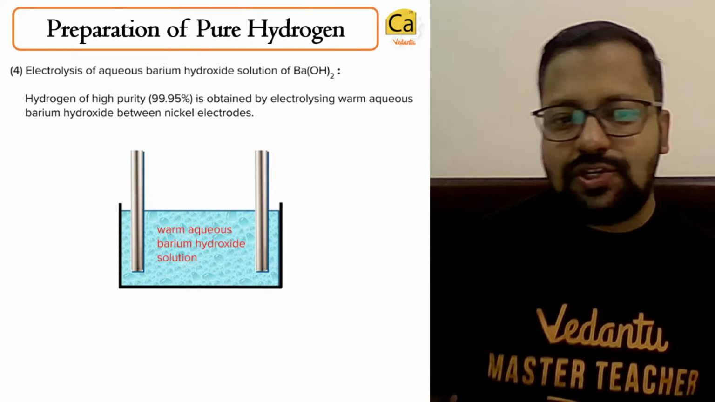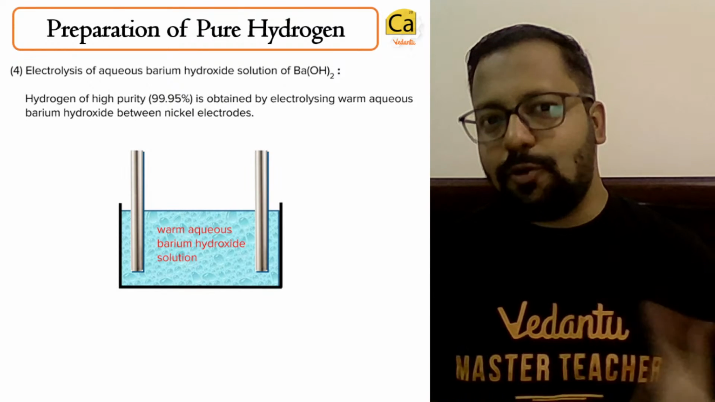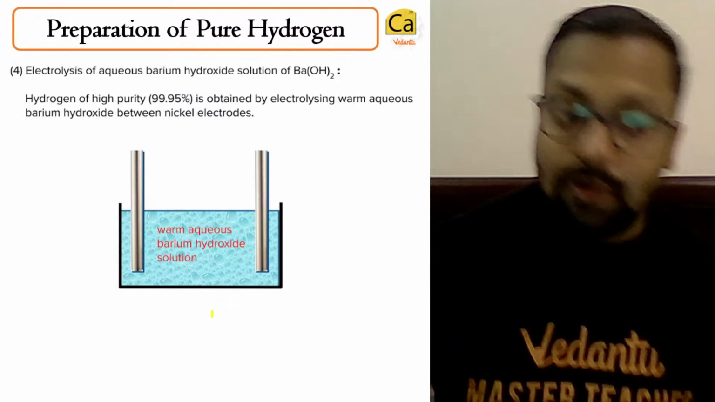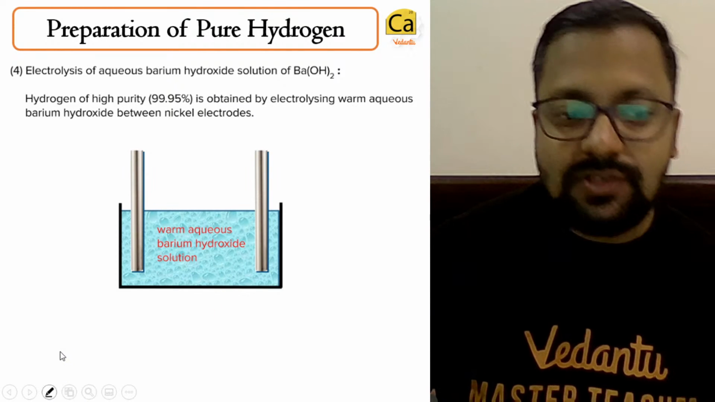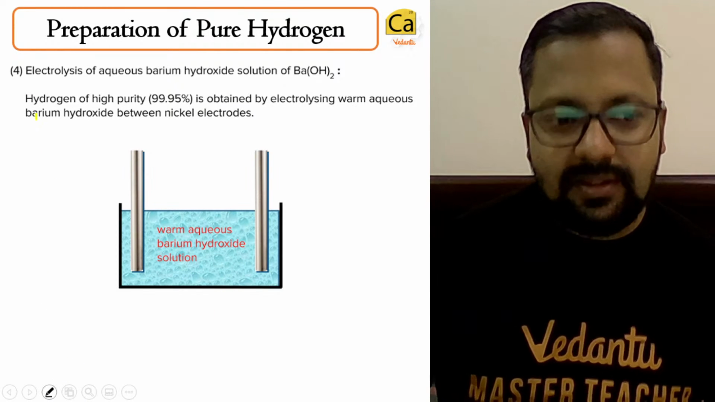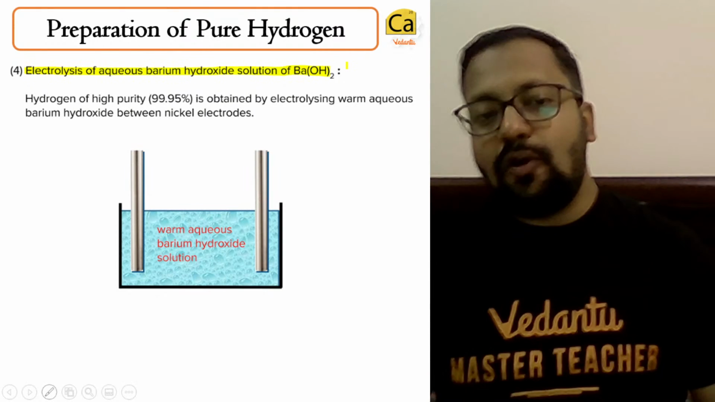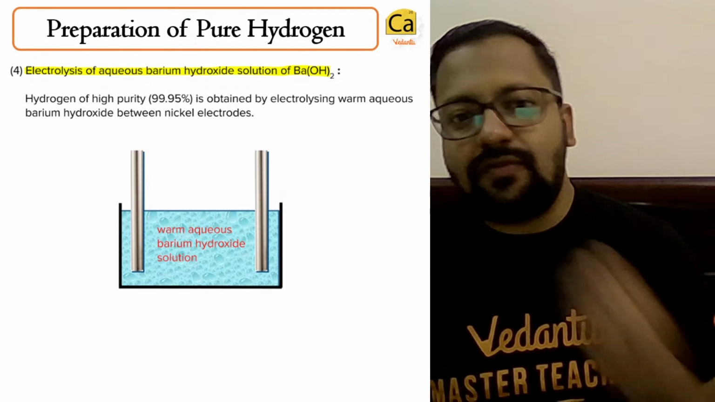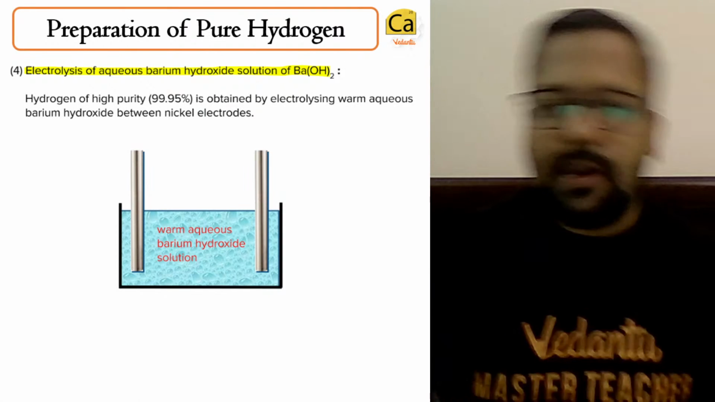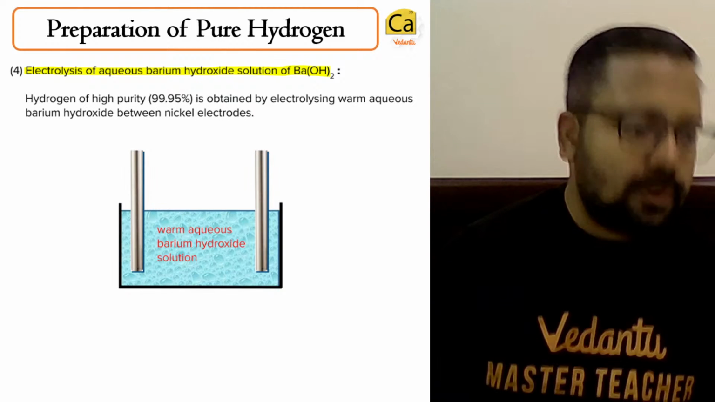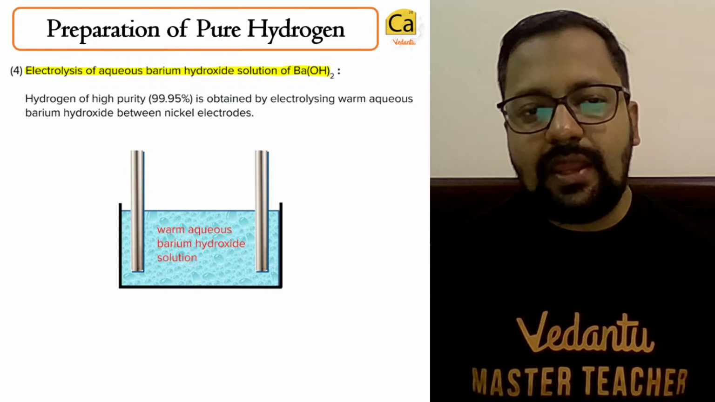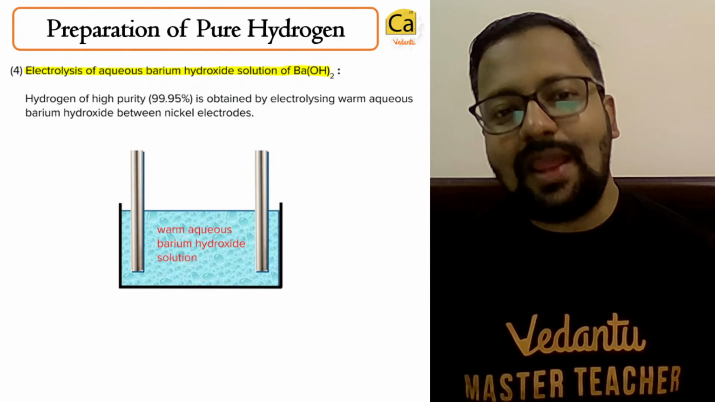Now, any preparation of pure hydrogen is incomplete without electrolysis. Electrolysis of barium hydroxide will cause production of hydrogen. Hydrogen in high purity is obtained by electrolyzing warm barium hydroxide between nickel electrodes.